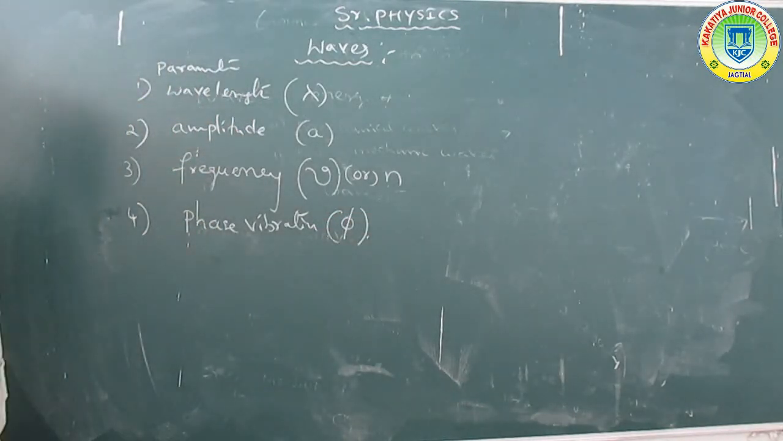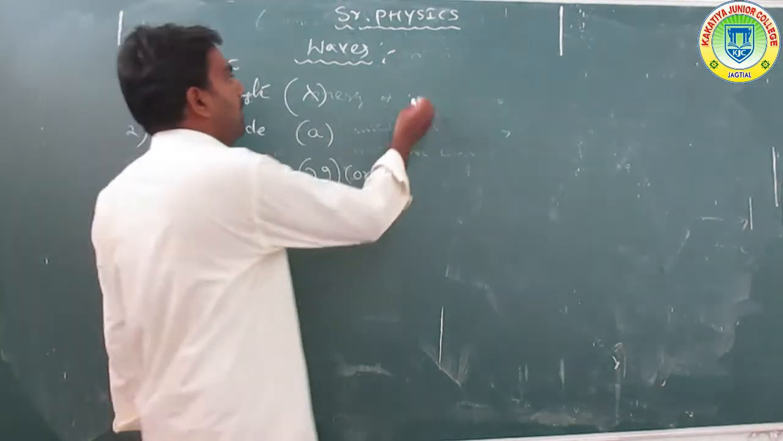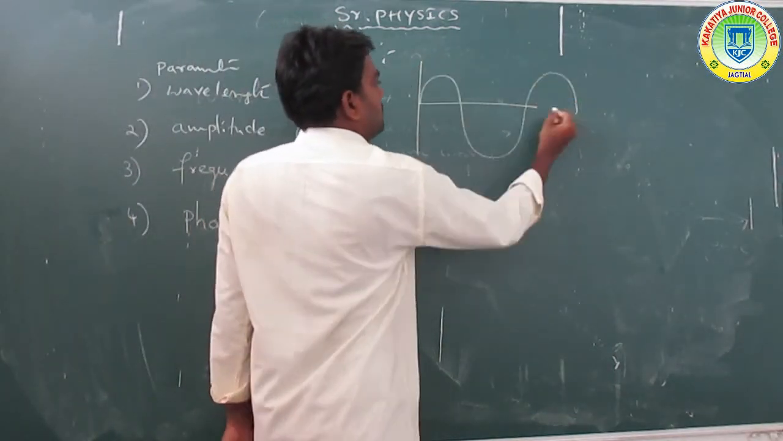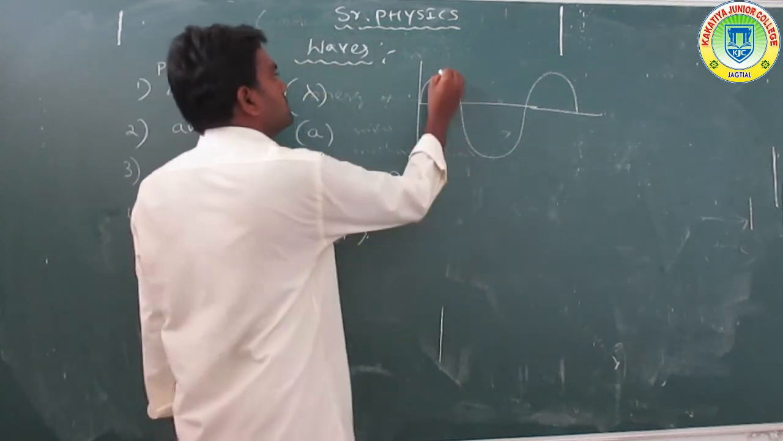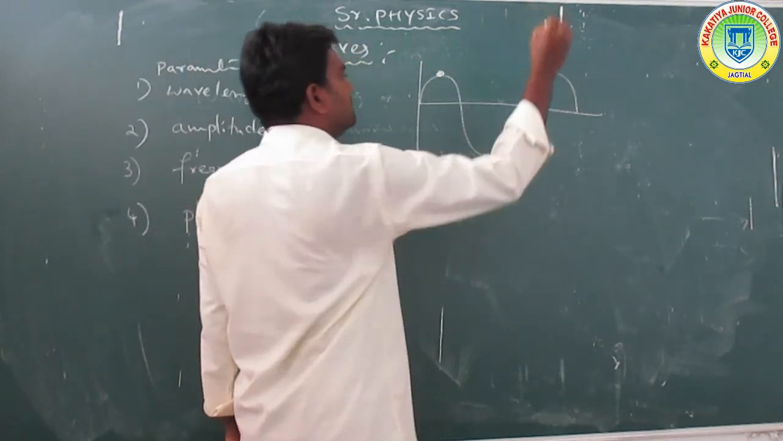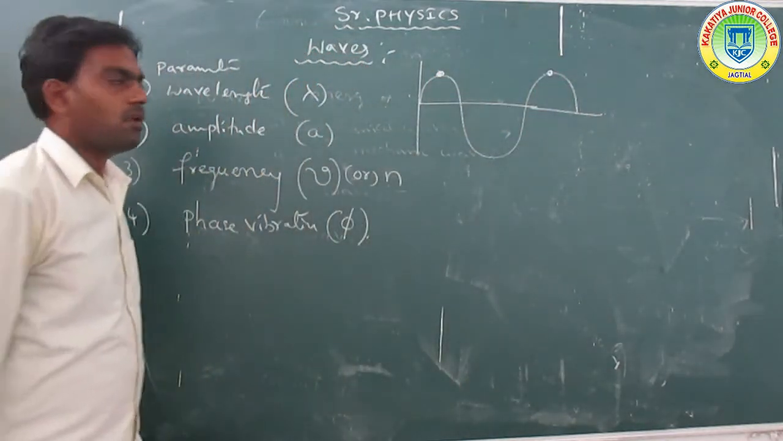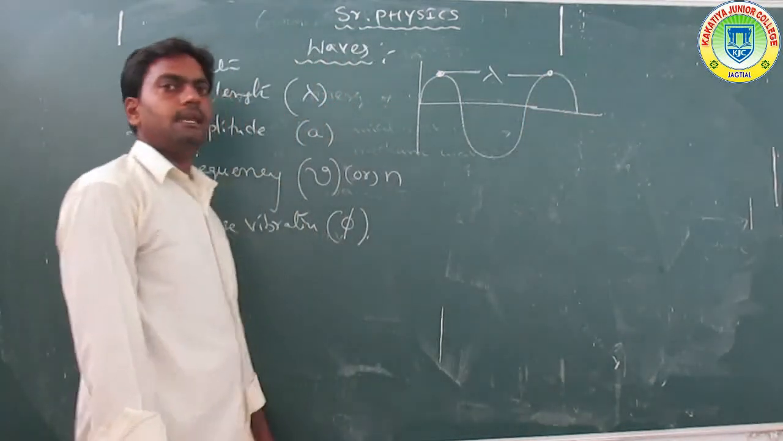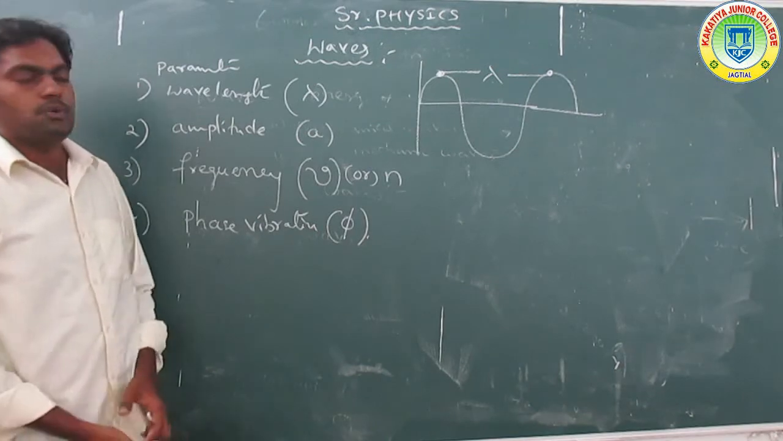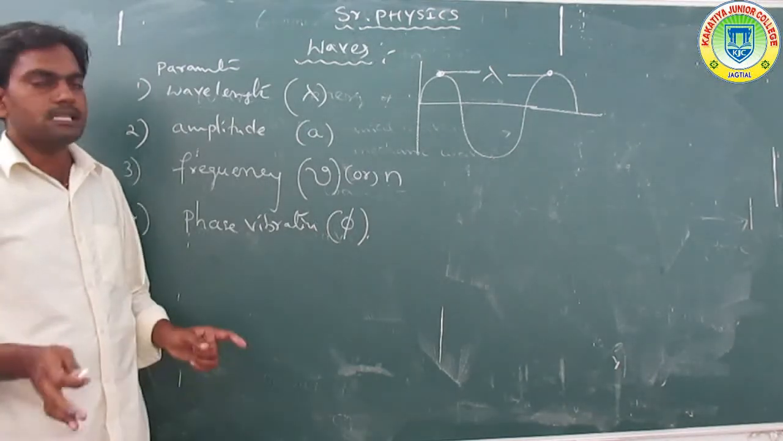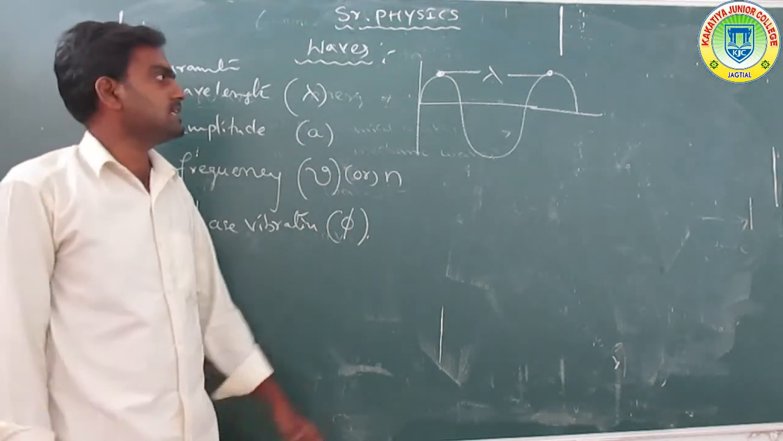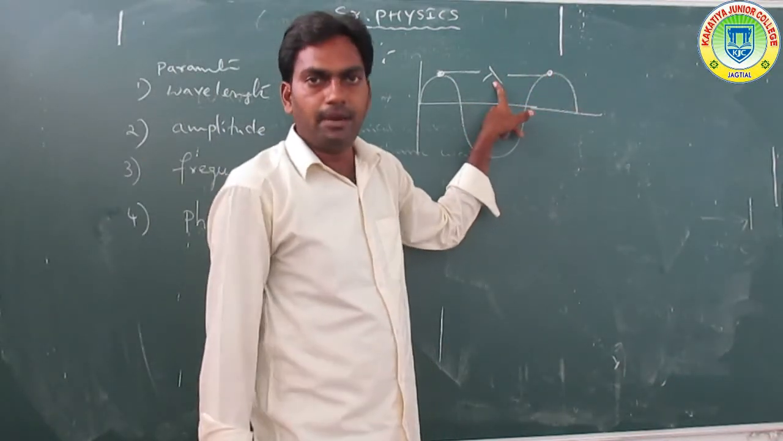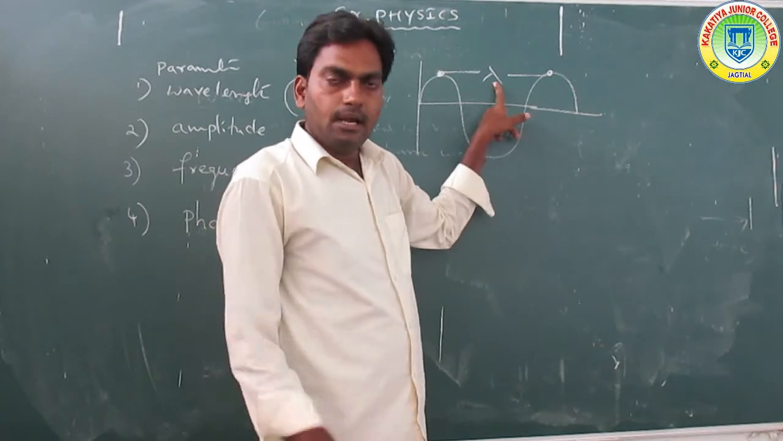So what is the wavelength? The distance between two successive peaks, or two consecutive peaks, is called a wavelength. It is denoted by lambda.